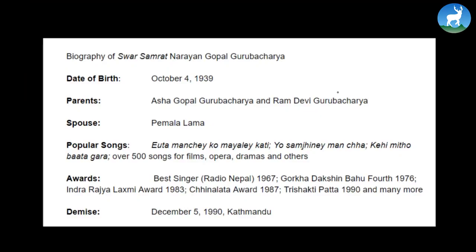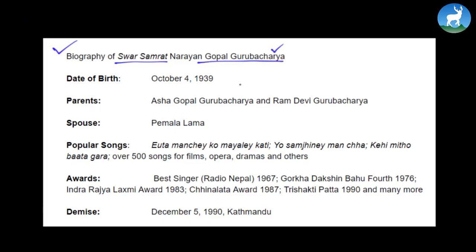So in that sense, you're not going to write pages and pages of long, boring history about the person, but rather you are going to write a short and sweet introductory biography. Some hints would be given. Take, for example, this one that I have taken from your book. It is the biography of Sur Samrat Narayan Gopal Guruwacharya, right?